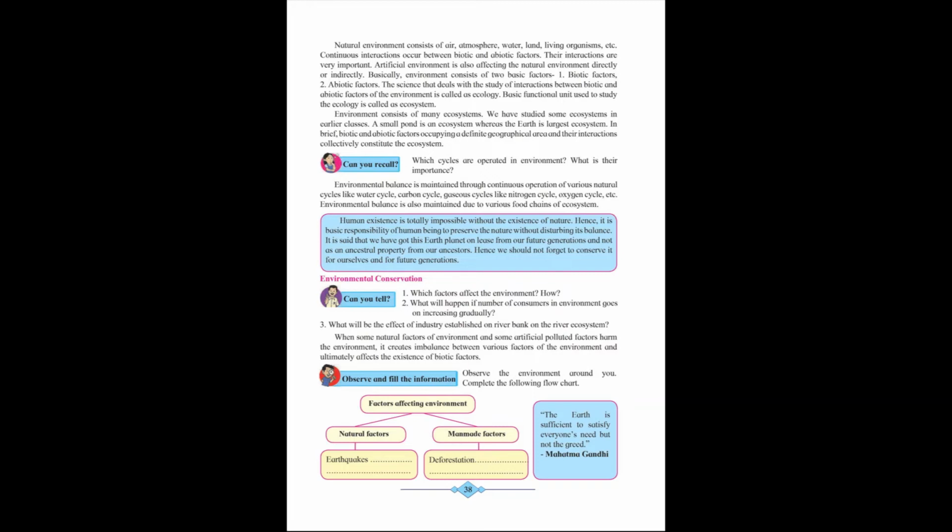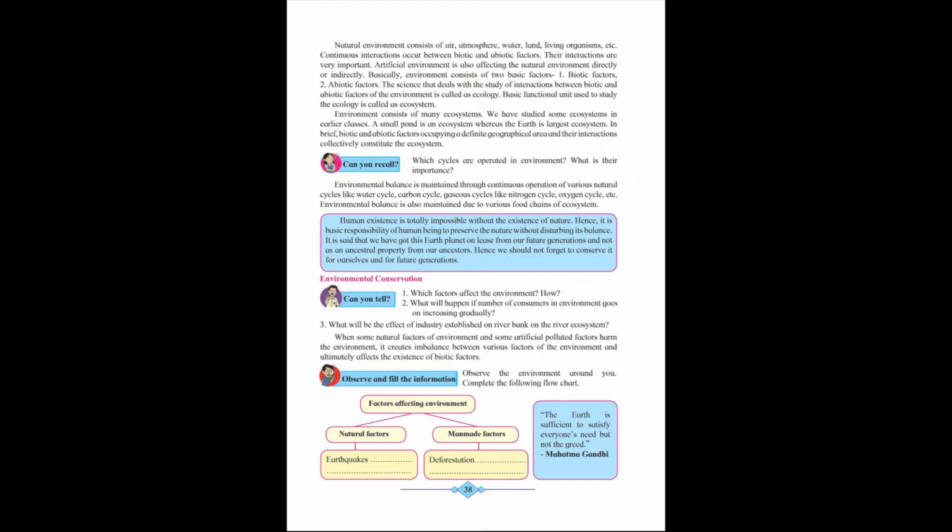Our means human beings. Earth is not the property of human beings only. There are several other organisms living on the surface of the earth. Even they have to remain alive. So we should consider them also when we do our activities. That is the meaning. I will read out the paragraph.